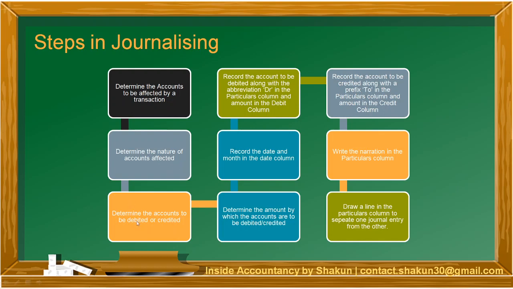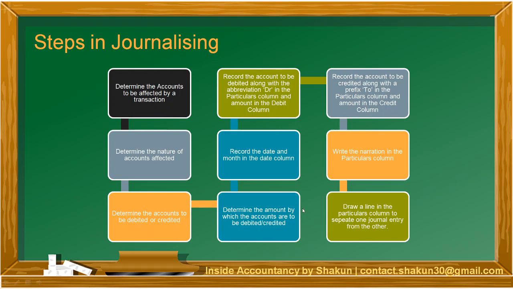Then determine the accounts to be debited or credited. So then we apply the rule of debit and credit. Like I identified two accounts in my example, goods and cash. Both are real accounts, so I'll apply the real account rule, that is, debit what comes in and credit what goes out. On that logic, if I say goods purchased for cash, that means I am purchasing goods. Goods are coming in, so goods should be debited, and cash, since I'm making a payment, should be credited. So first you determine the accounts, then the nature of accounts, then apply the rule and find out which is to be debited and which is to be credited.